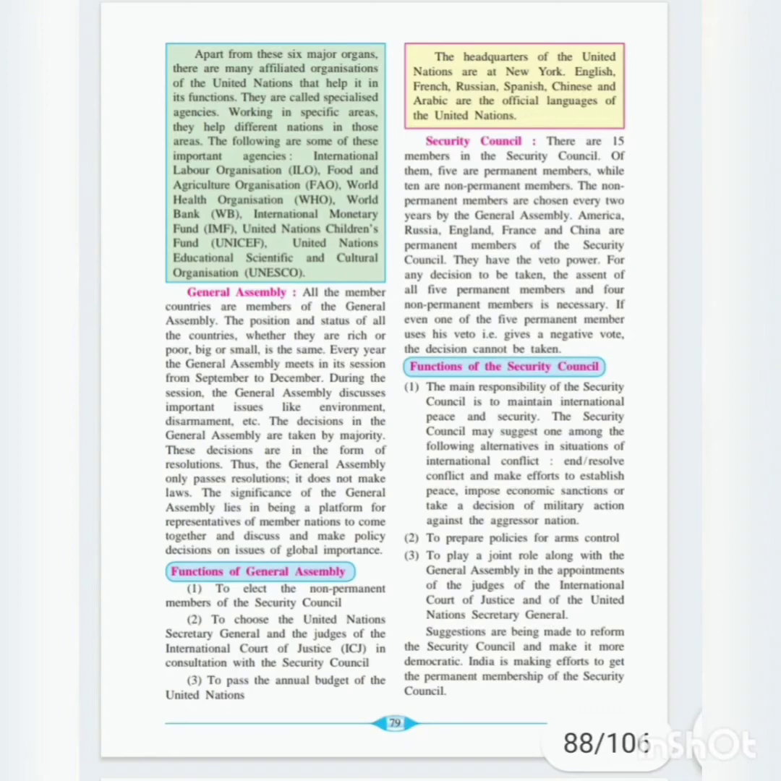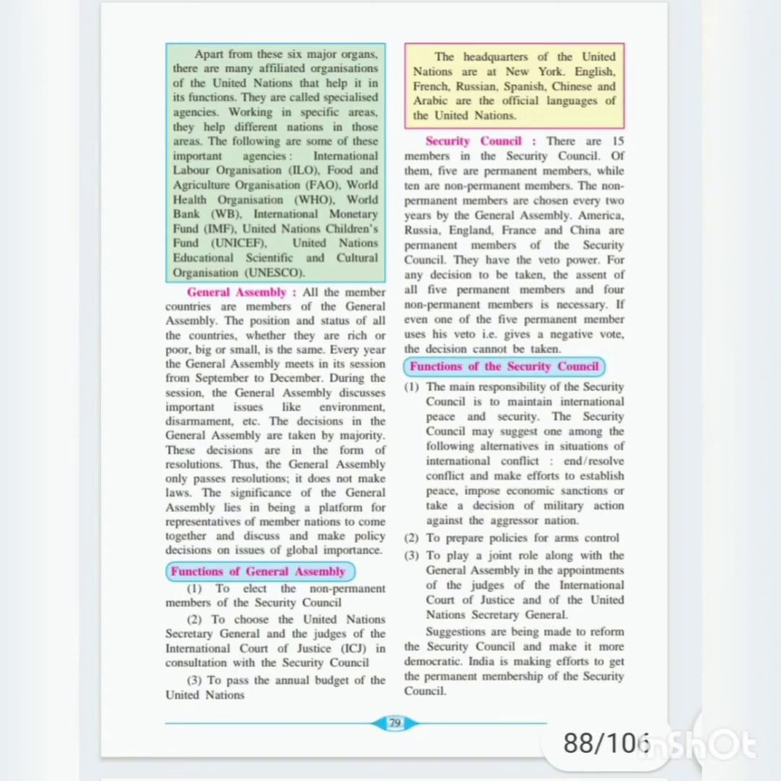Now the headquarters of the United Nations is at New York. English, French, Russian, Spanish, Chinese and Arabic are the official languages of the United Nations. So next we will be studying about the Security Council.